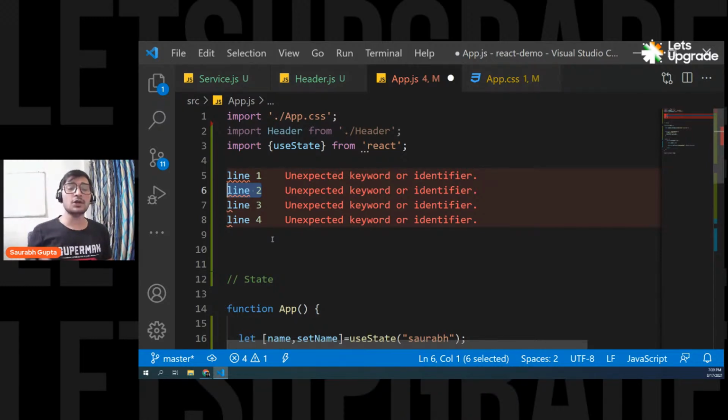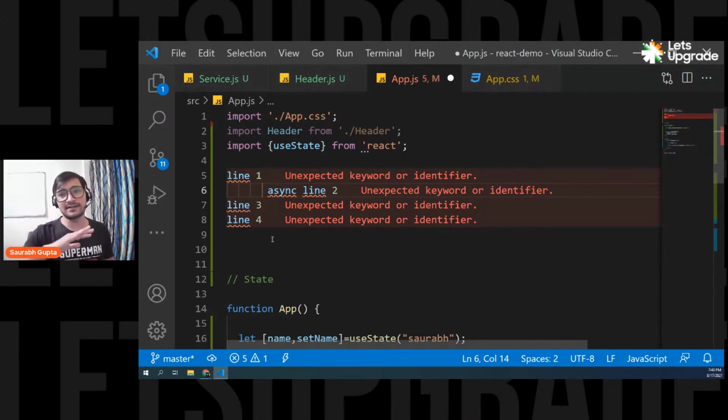Now, to solve this issue, developers came up with something called asynchronous. That means if you feel that line number two will take a little time, make it asynchronous. Right now, don't ask me how to make things asynchronous. You will learn it in future, in basic JavaScript. But let's say we make it asynchronous. That means it's now out of the flow. It is getting executed in the background.